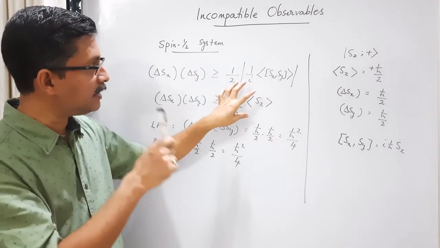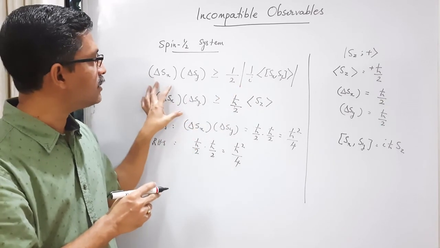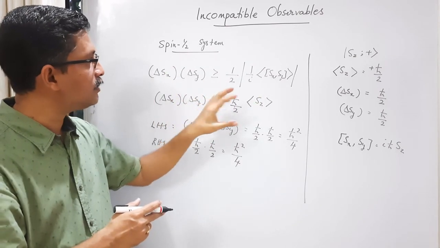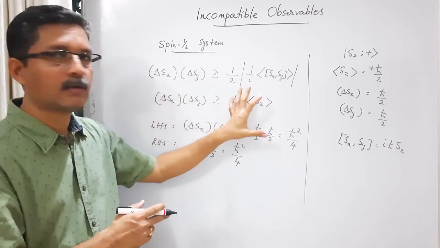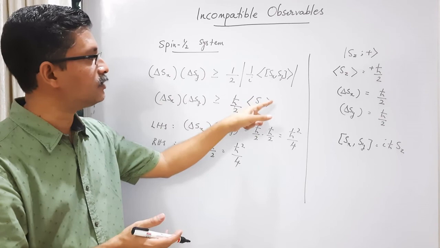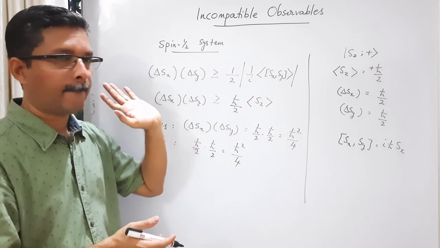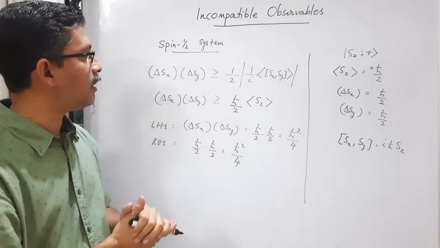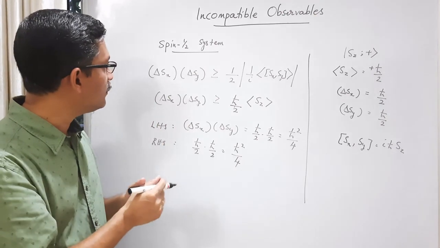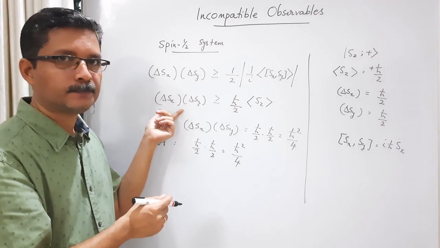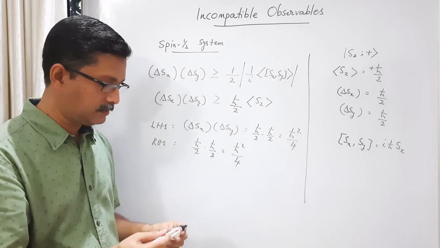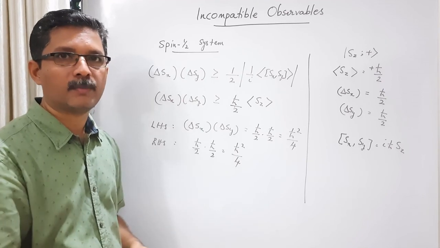If the state is an eigenstate of Sz, then the left hand side is equal to the right hand side, h cross square by 4. But if it is not an eigenstate of Sz, the right hand side will be 0, and the left hand side is greater than or equal to 0. That's fine. So in the context of the spin-half system, we have verified how this uncertainty relationship holds between two non-commuting operators. In the next class we will discuss the proof of the general uncertainty relationship between two non-commuting operators.